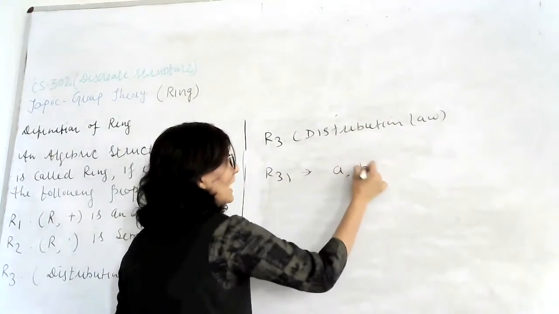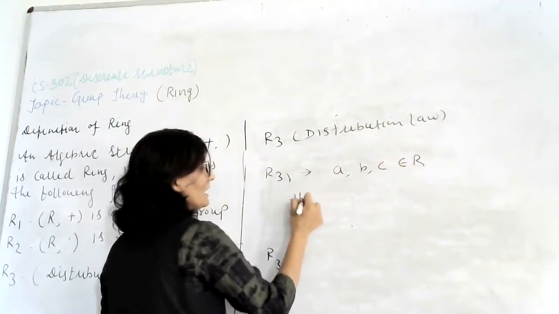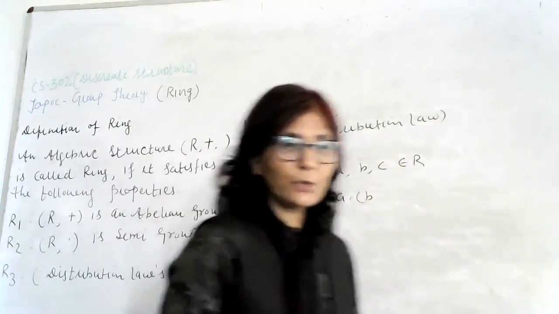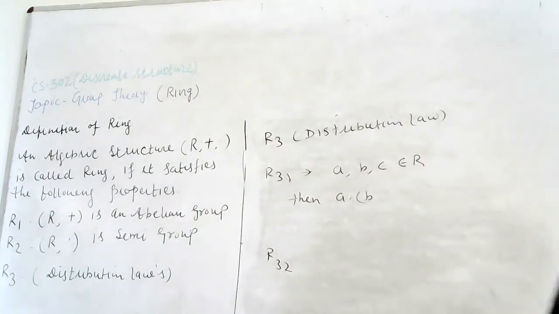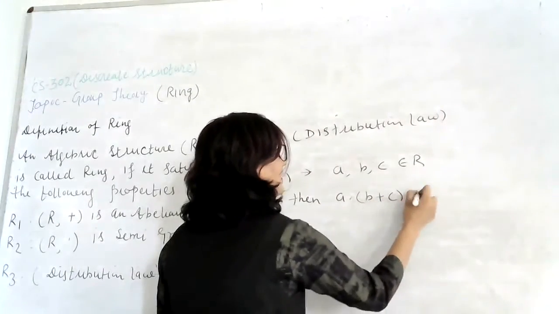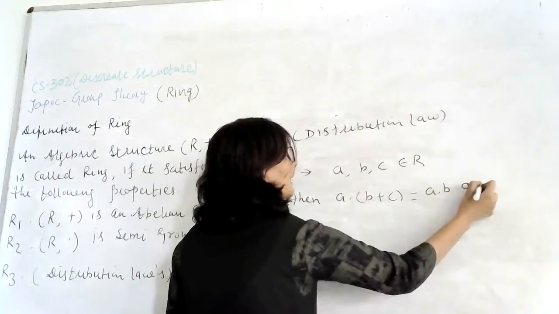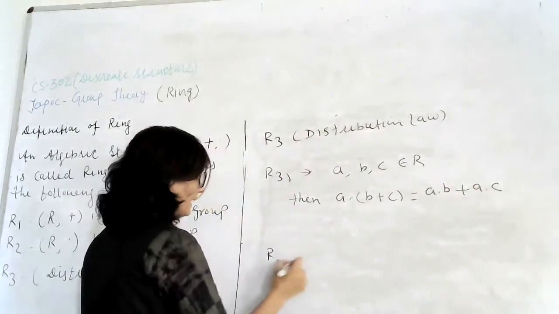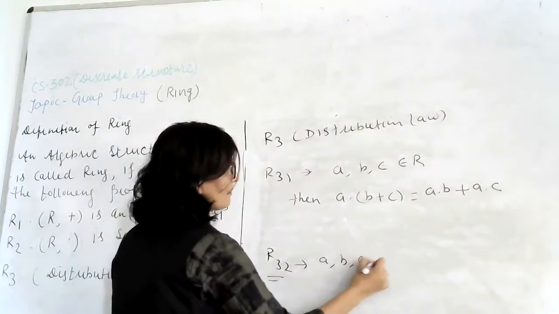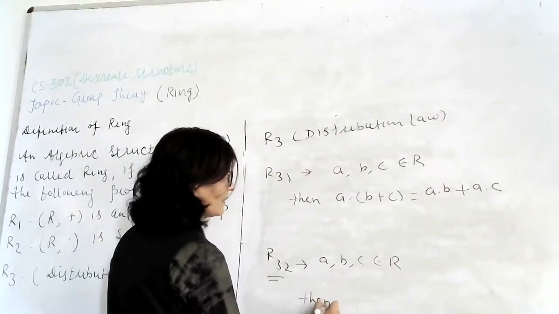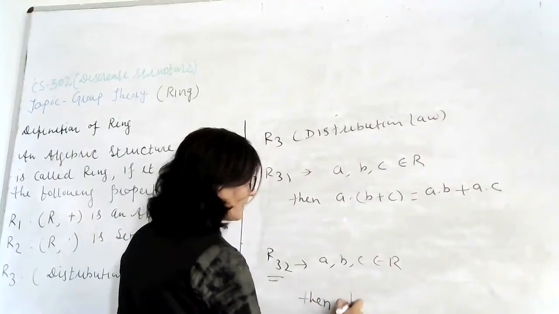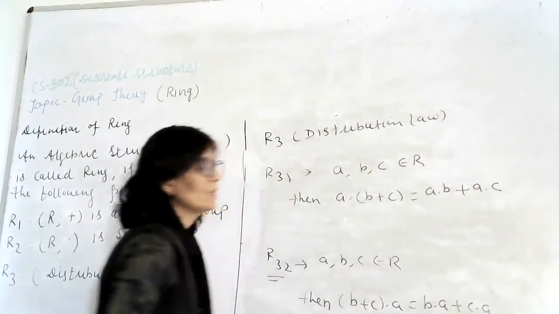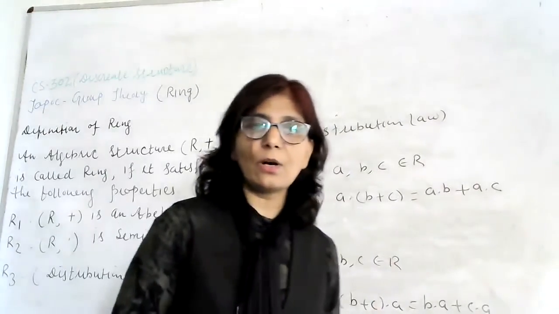If A, B and C belong to R, then A into (B plus C) is equal to A into B plus A into C. And in R32, if we have A, B, C belong to R, then (B plus C) into A is equal to B into A plus C into A. तो ये दो लेफ्ट और राइट डिस्ट्रीब्यूशन लॉ होते हैं.